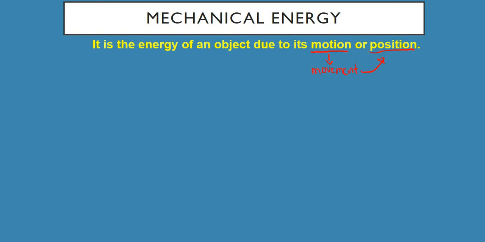Now, we have two types of mechanical energy. Ang unang type niya ay yung tinatawag natin na potential energy. And the second one is also known as the kinetic energy. So, what is the difference between these two types of mechanical energy? So, una, pag sinabi po nating potential energy, it has something to do with position. So, kung babalikan natin kanina, yung ibig sabihin ng position, if you are not moving, then you are not changing your position. So, if you are not moving, you are on a particular position. So, if you are on a particular position, the energy that you are possessing is called the potential energy.